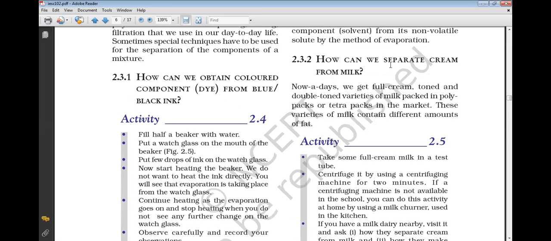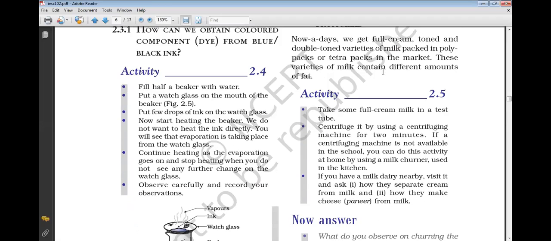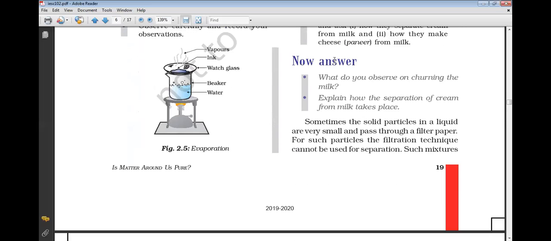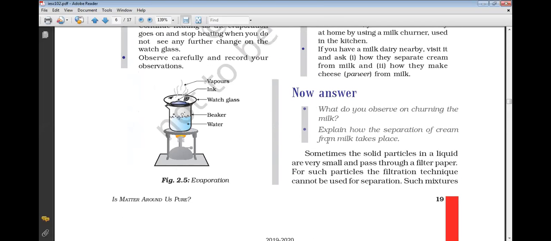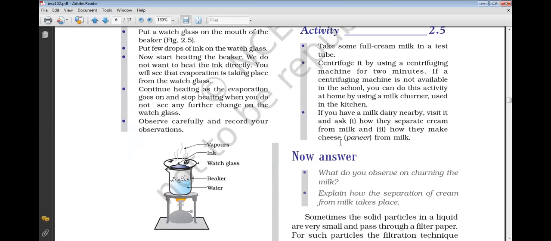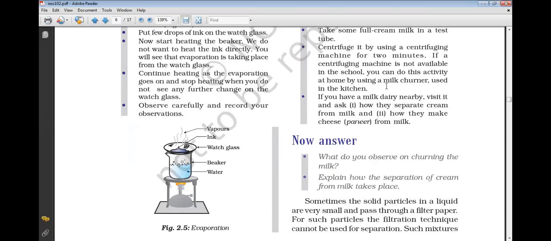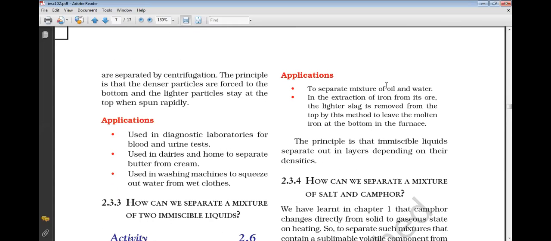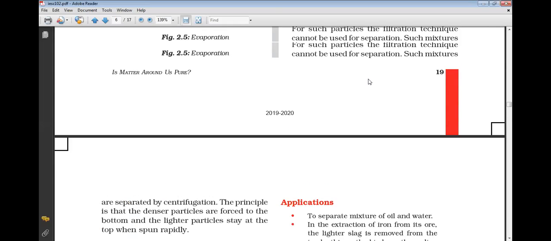Okay, now we separate cream from milk. You might have seen at home also how the cream is separated by centrifugation, that means by churning it. Sometimes the solid particles in the liquid are very small and pass through a filter paper. So this is one method. Another method is filtration, by which we can separate. Another one is filtration or centrifugation, like the milk example I am reading now.